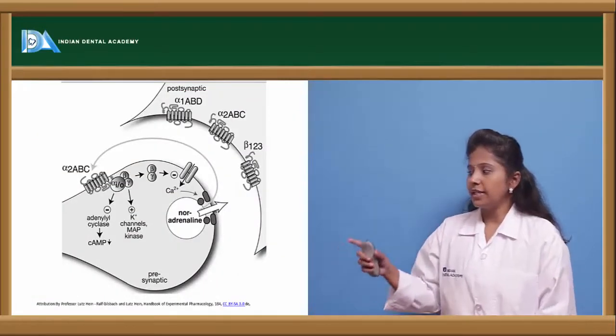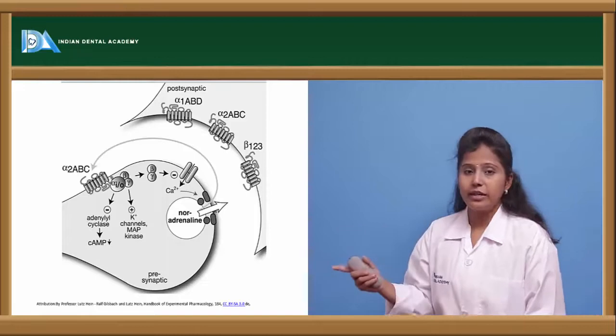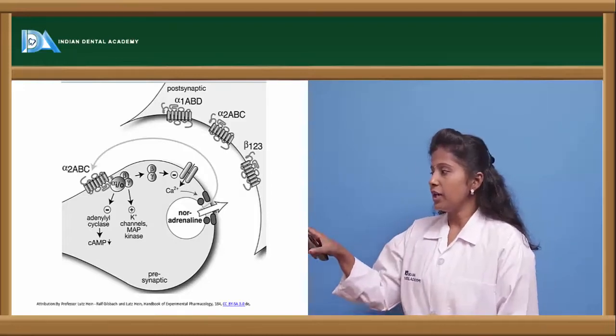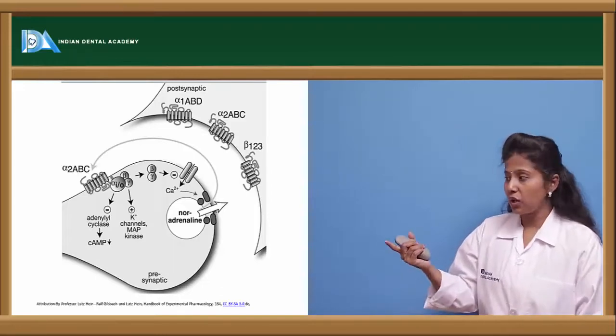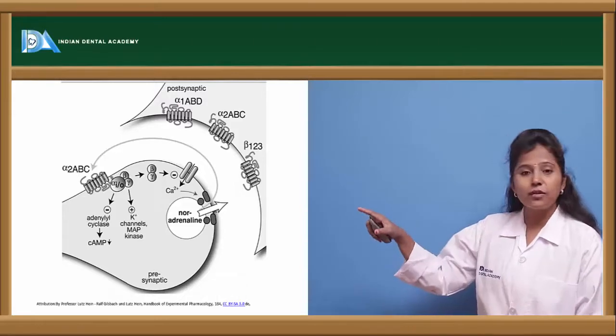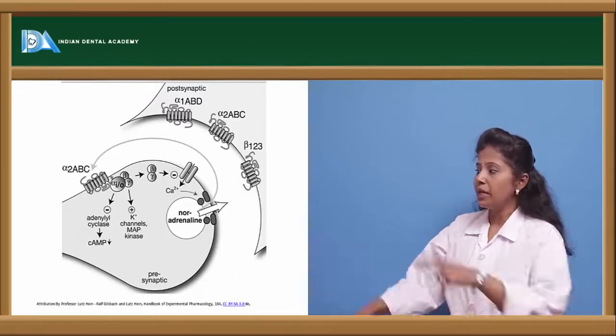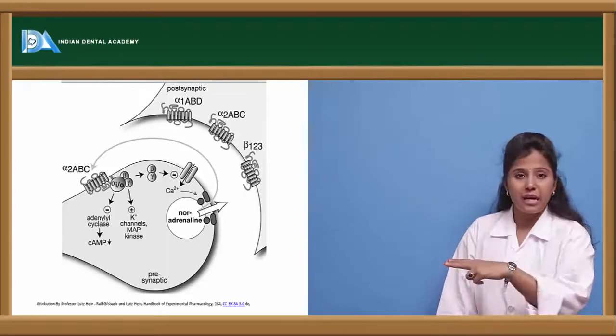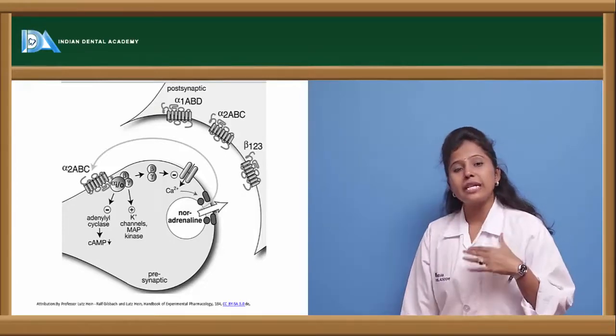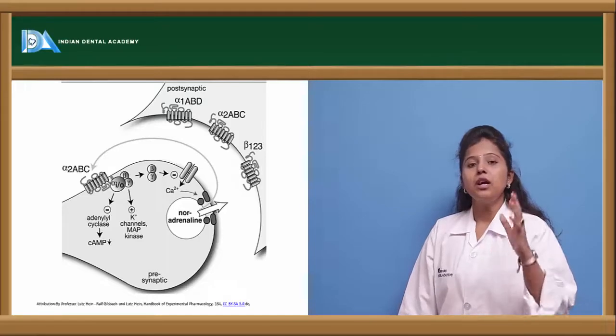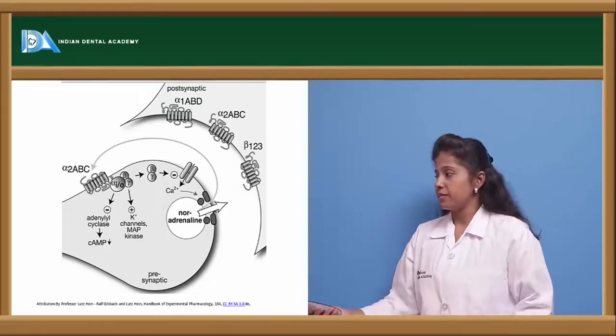Here we can see the pictorial representation of the noradrenaline effect. Once noradrenaline is synthesized in the body, it is released from the synaptic vesicles into the synapse, where it binds to alpha 1, alpha 2 as well as beta 1 receptors and exerts various actions depending upon the location of the receptors.